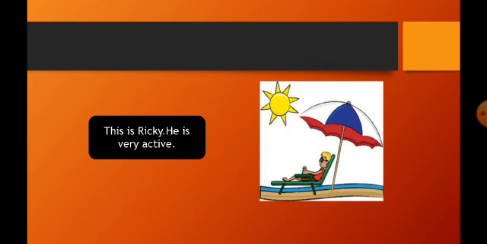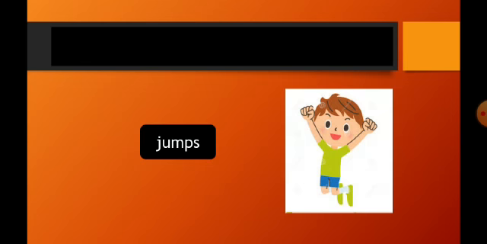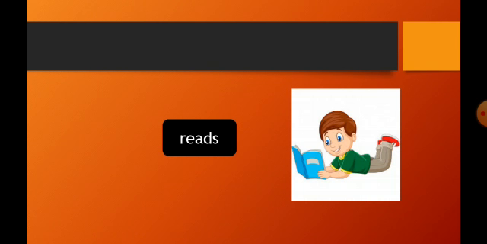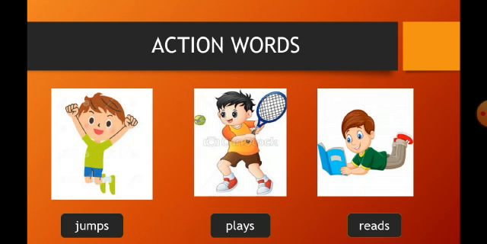Now, children, let us learn about the action words, that is, verbs. This is Ricky. He is very active. He does a lot of things. Ricky jumps. He plays tennis. Ricky reads a lot.